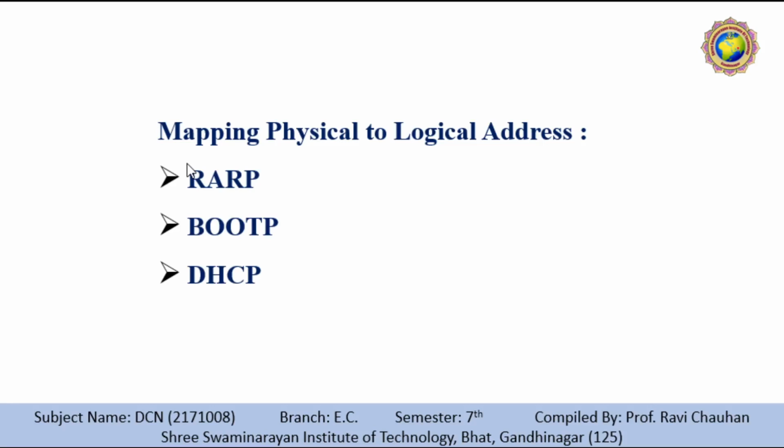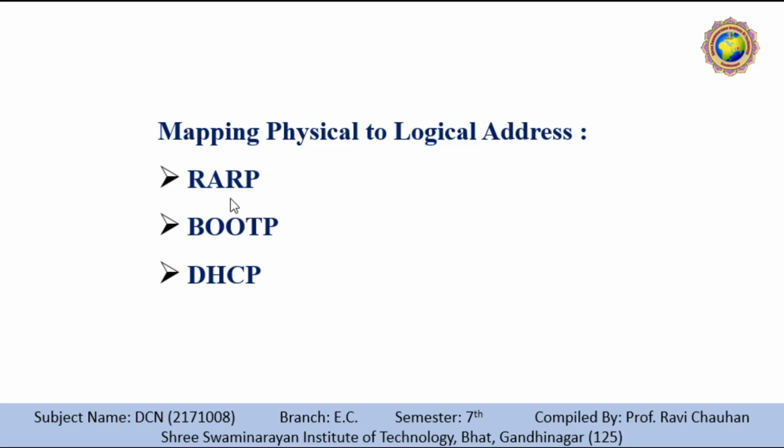Second, an organization does not have enough IP addresses to assign to each station. It needs to assign IP addresses on demand. The station can send its physical address and ask for a short-time lease. So in these two cases, this phenomenon is used.